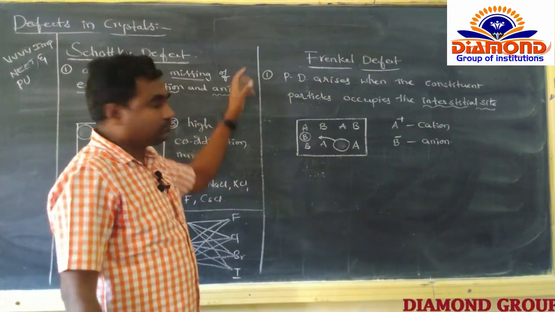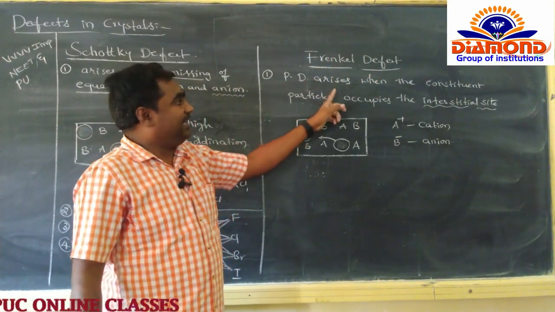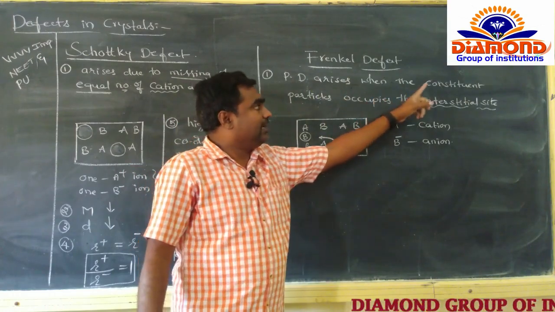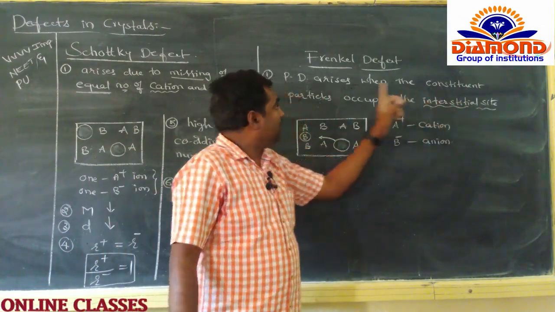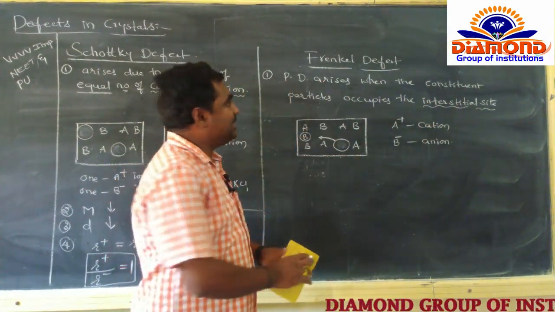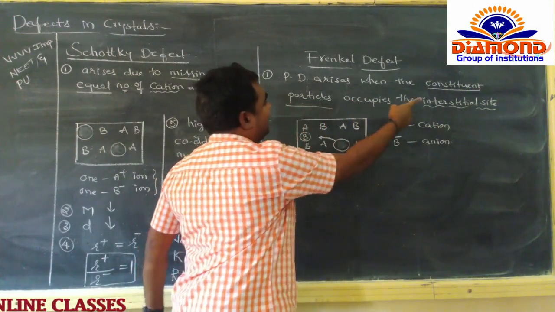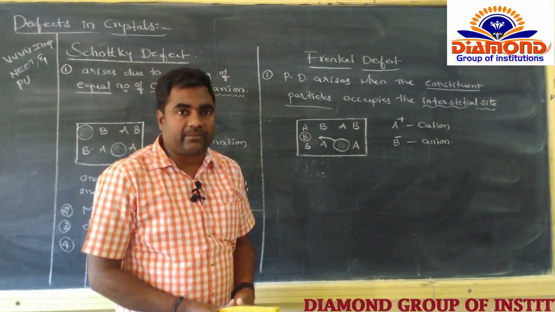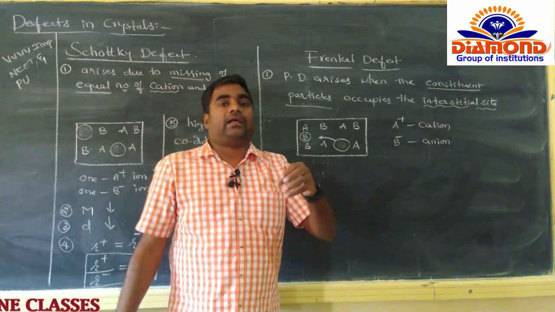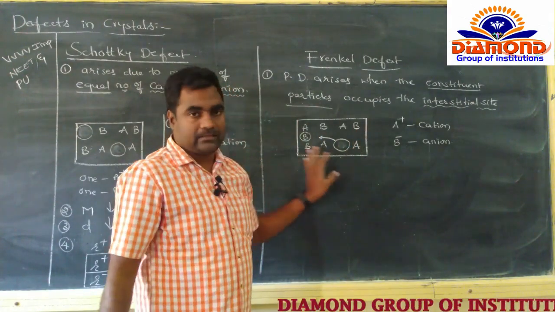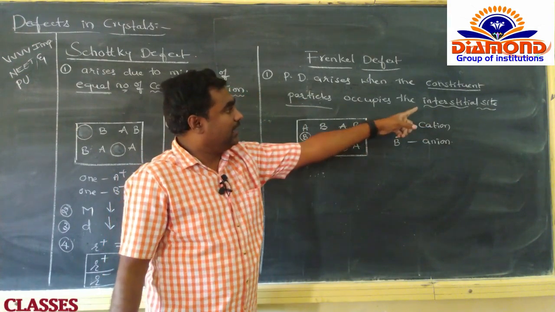So here the Frenkel defect: the point defect arises when the constituent particles occupy the interstitial site. So what do we do, interstitial site now? Interstitial site means the vacant place, the empty space present in the crystal lattice. What's it? The empty space present in the crystal lattice belongs to the interstitial site.